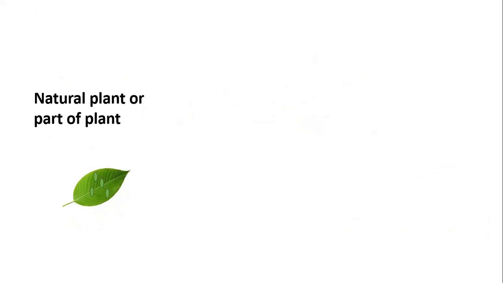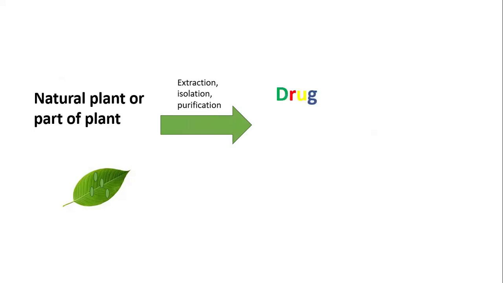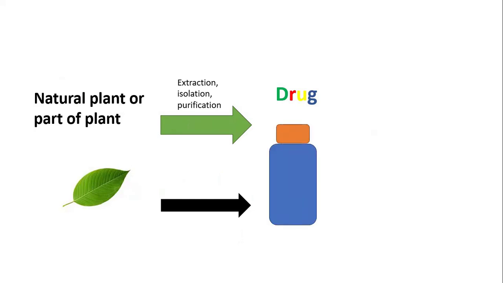The natural plant part, the leaf, contains some active chemical components. By a process of extraction, isolation, and purification, we remove this active chemical component, and that active chemical component is nothing but a drug. Or sometimes the isolated components are directly entered into the formulation. These active chemical components are removed and then directly packed into the formulation, and that is nothing but your drug. Hope all of you understand.